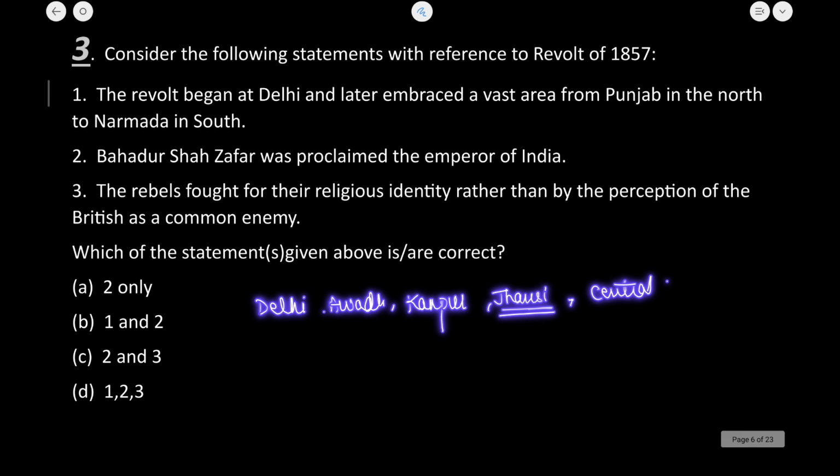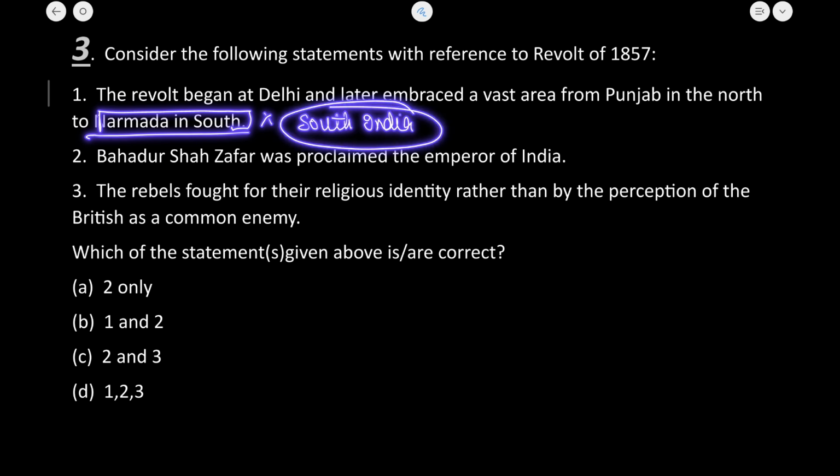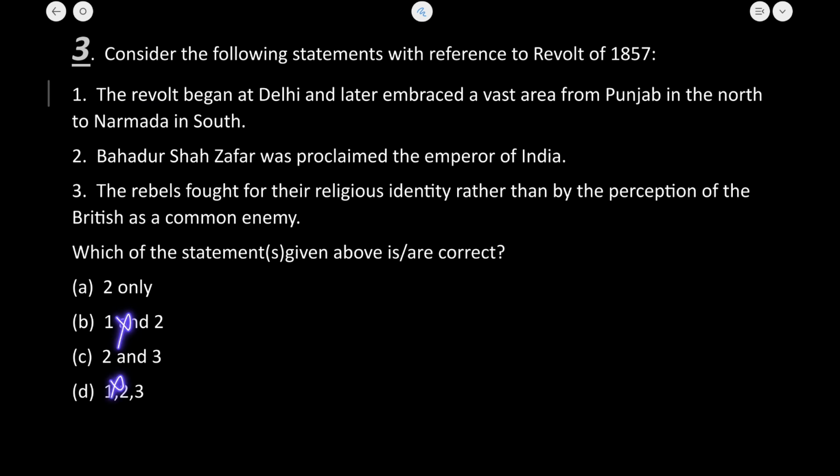So the first statement is absolutely incorrect. Now, Narmada in the South is given. You should also know that this revolt of 1857 did not spread to South India. South India remained untouched by this revolt. So this is also incorrect. First one is incorrect. What options are left with us? A and C are left. So let us see the second statement.